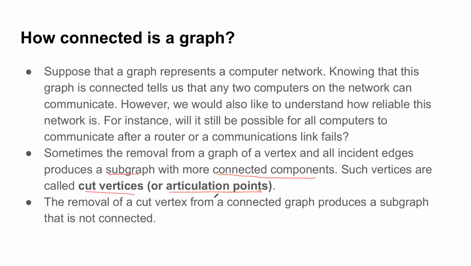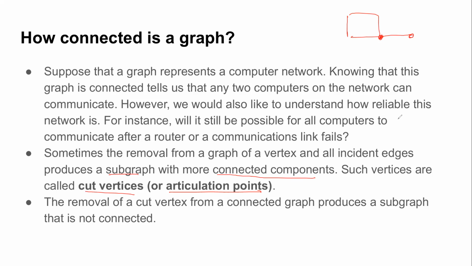A cut vertex is that vertex which, if you remove it and the edges associated with it, makes the graph disconnected. So a cut vertex is that vertex which splits the graph into subgraphs which have more connected components. Such vertices are also known as articulation points.